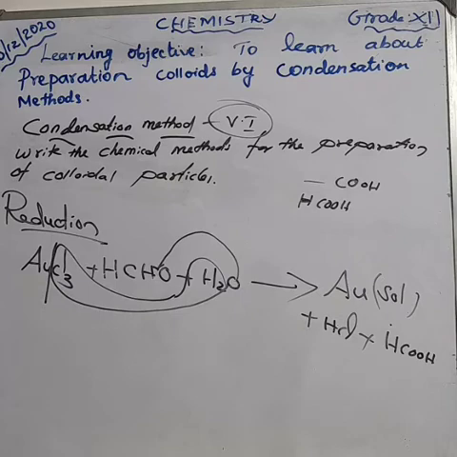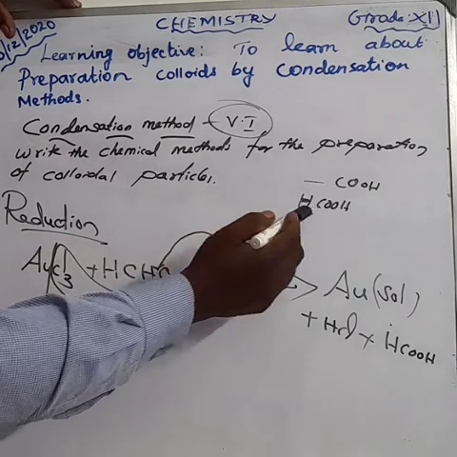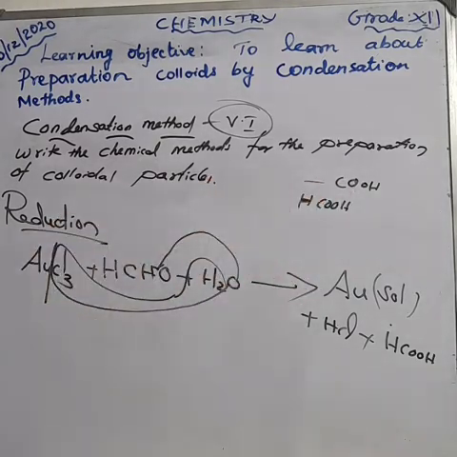Previously I also told you how to give the IUPAC name of this compound. Can you say the IUPAC name of formic acid? First count the number of carbons. How many carbons are there? One.